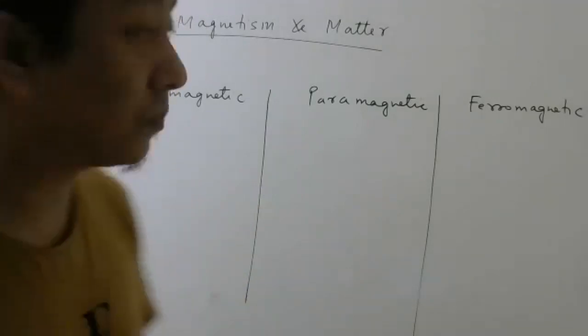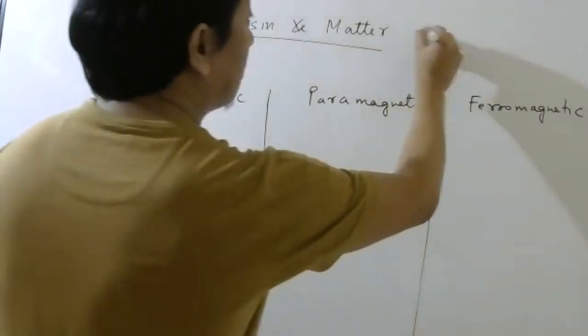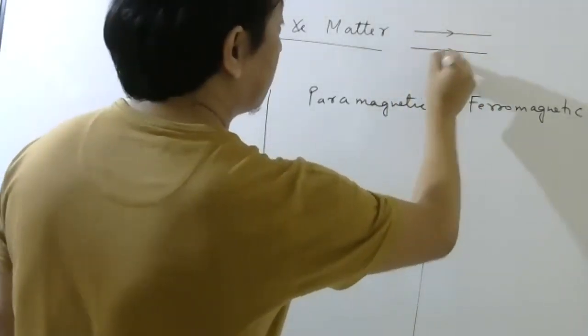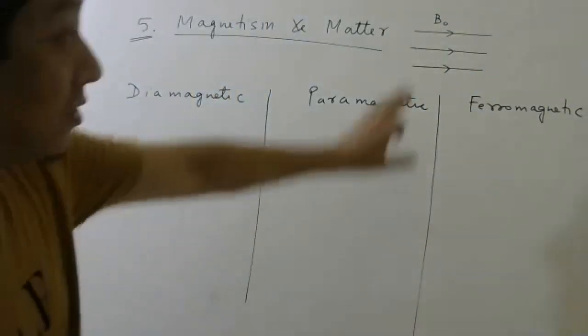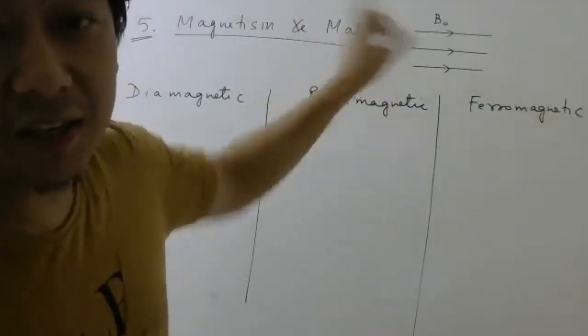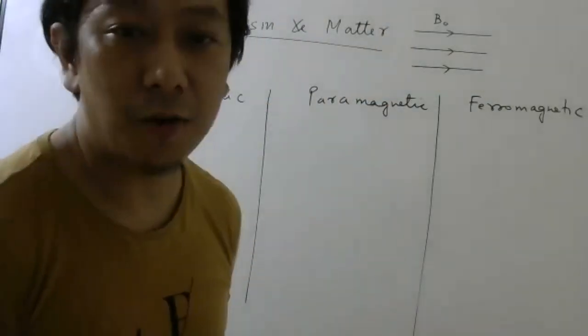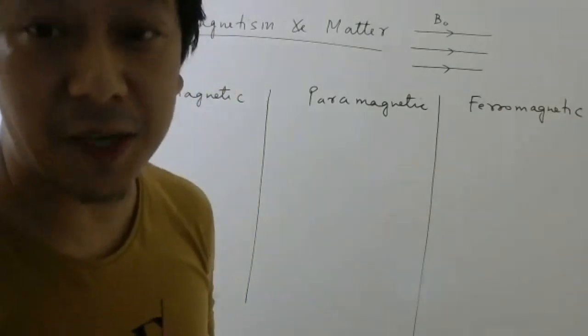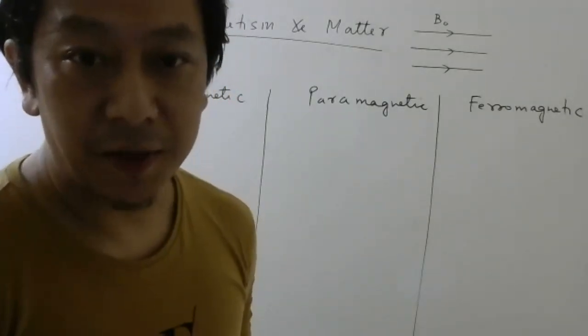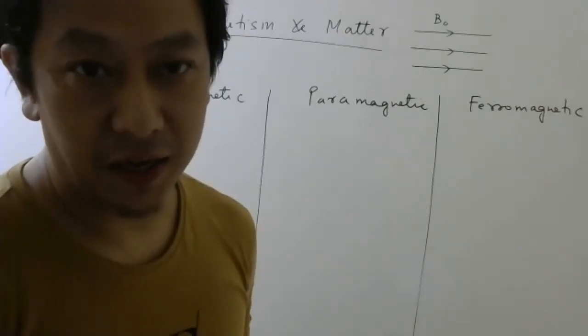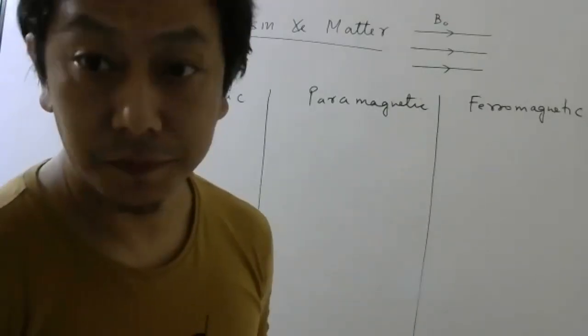Okay, so these are the three classification of the materials in terms of how they behave when you apply magnetic field. So let us say I have this magnetic field, uniform magnetic field B0. Okay, so this is in vacuum. How can I create this magnetic field? Anybody? How can I create uniform magnetic field experimentally, if I ask? Experimentally, how do I create a uniform magnetic field?